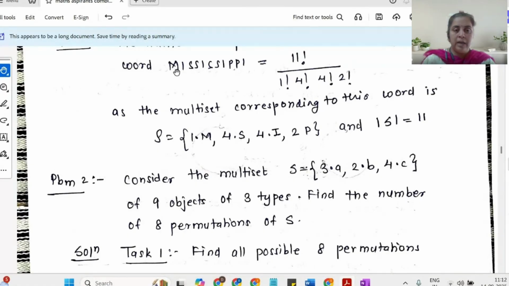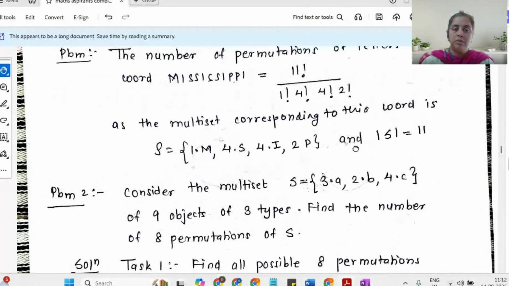As I can see, only 4 letters appear here: M, S, I, and P. M appears once, S appears 4 times, so it is 4 times S, I appears 4 times and P appears 2 times. So the multiset of this particular word is given as S over here. The cardinality of S is 11.